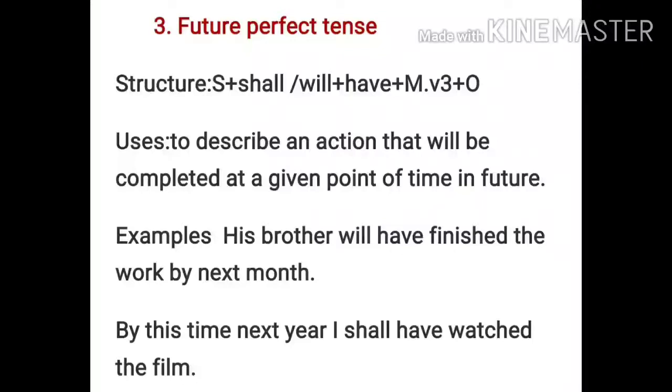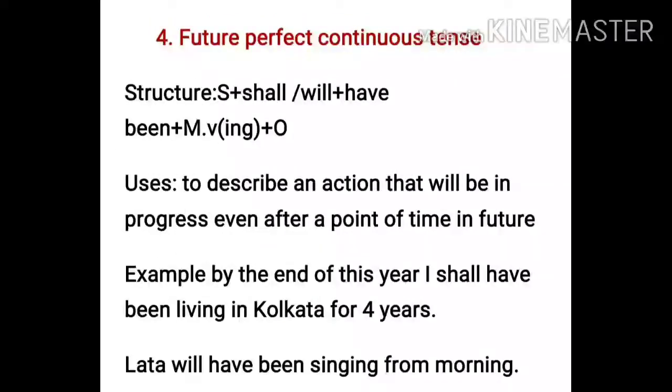Clear? Now we go for the next form, that is the future perfect continuous tense. Now you can see the structure: subject plus shall or will plus have plus been plus main verb with the ing form, plus object.